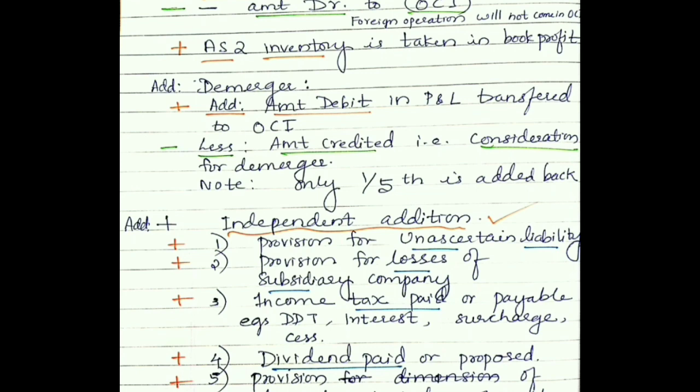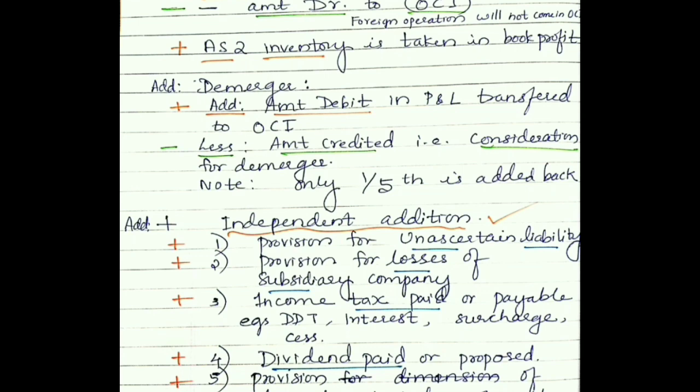The consideration which we receive, it's a credit which will not be taken into book profit because it is not a profit. It's a kind of deal, merger and amalgamation. That is why we reduce the consideration received in demerger. But the expenses incurred for demerger, debited in P&L and transferred to OCI, can be added back.